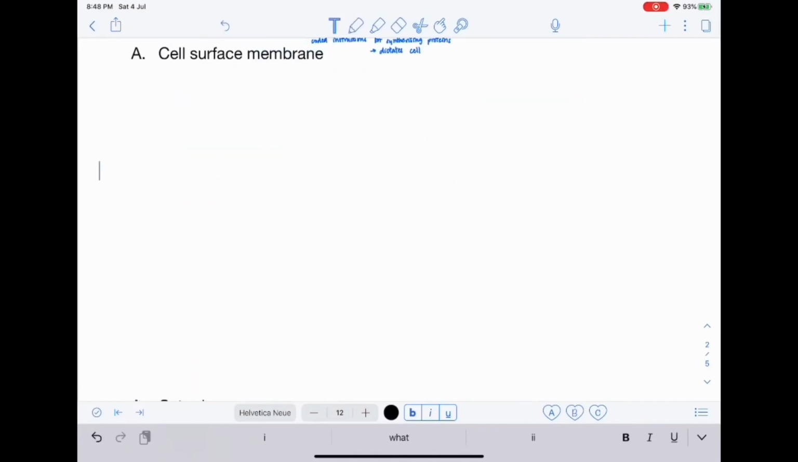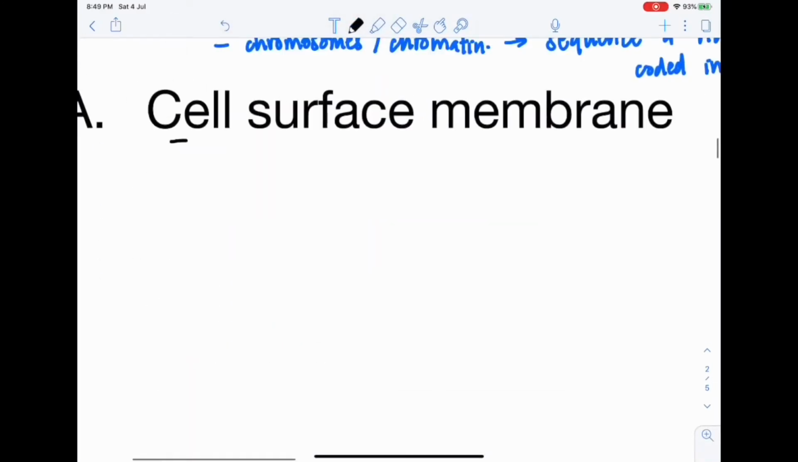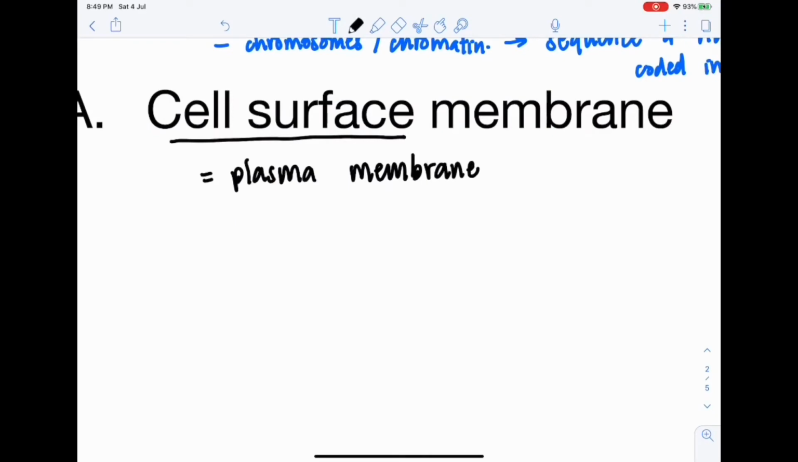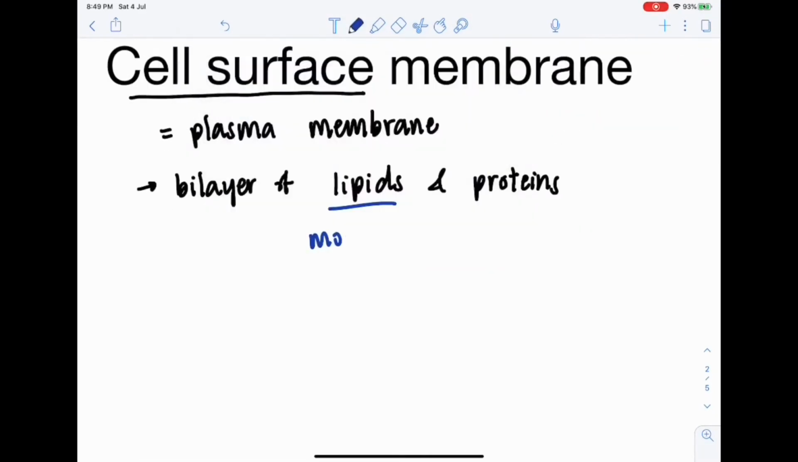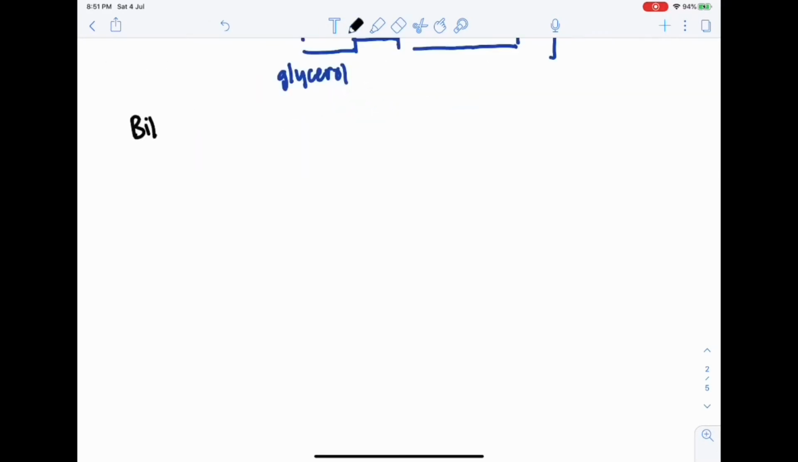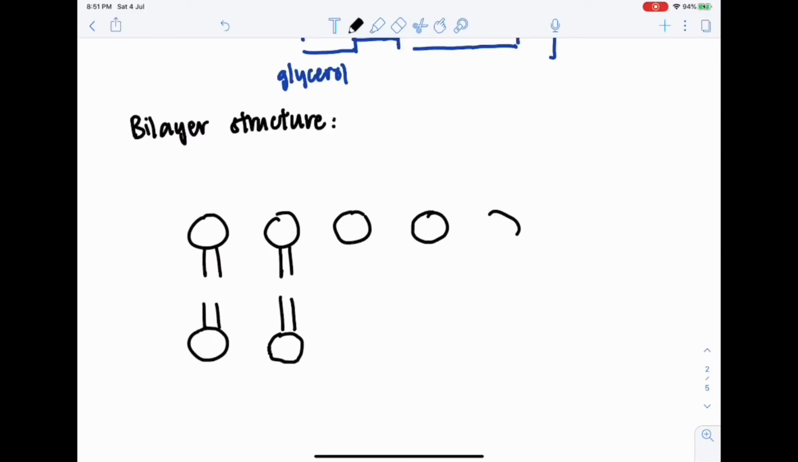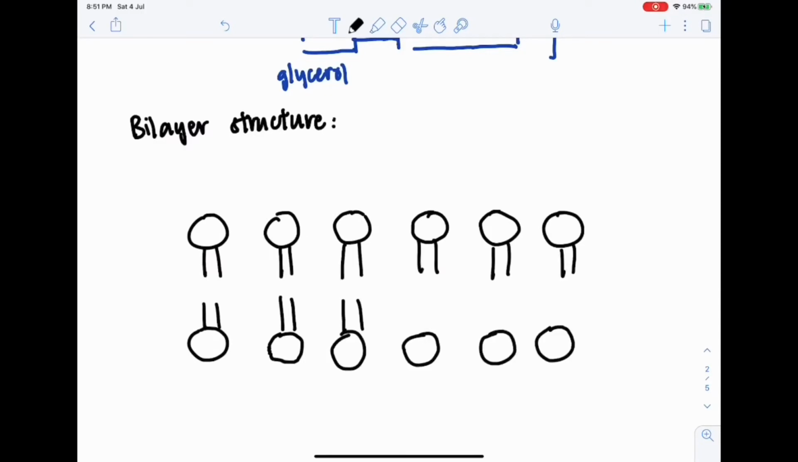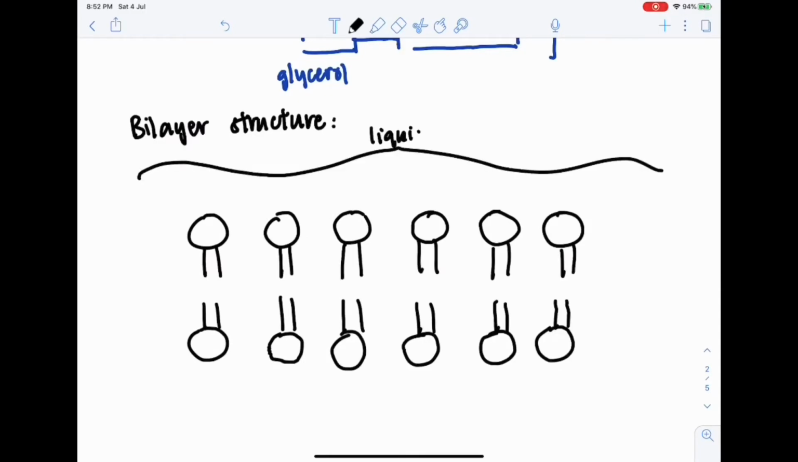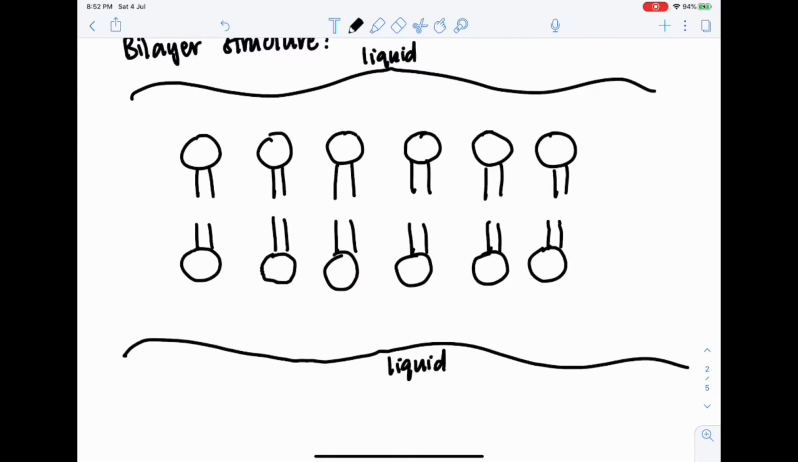Next, the cell surface membrane. This is also known as the plasma membrane. It is a bilayer made up of modified lipids or phospholipids. The bilayer structure. The phospholipid bilayer is made up of many phospholipid molecules and is 2 phospholipid molecules thick. It separates the intracellular from the extracellular matrix.